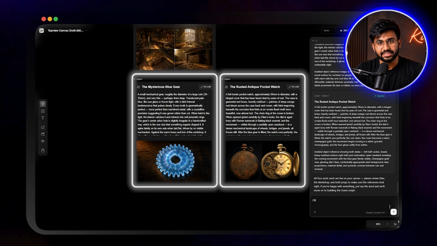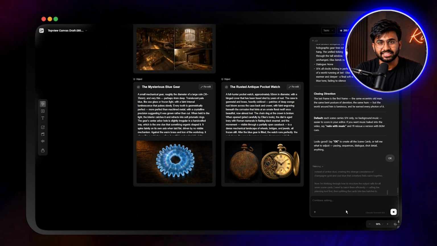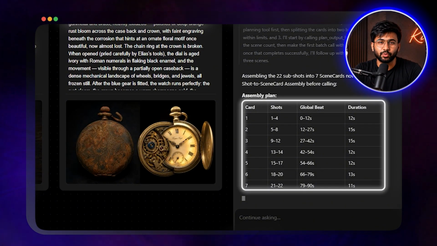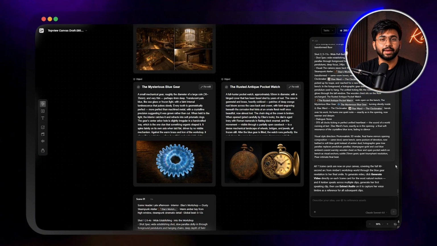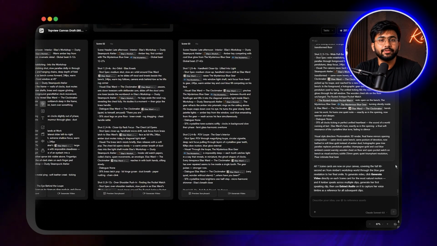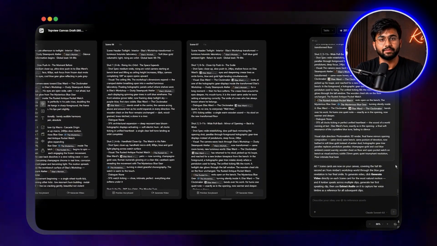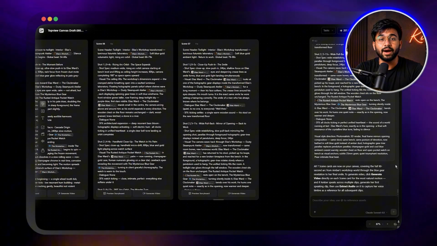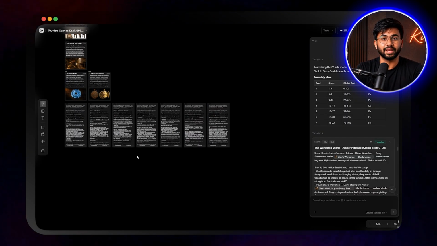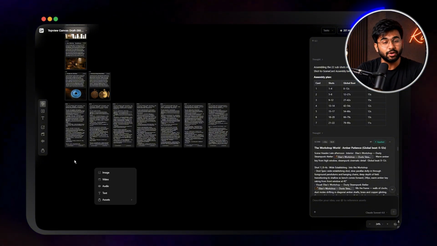With assets locked, I gave the agent the green light to write the scene script. It broke my single concept into a complete 90-second film across 7 scene cards covering 22 individual camera shots. Parallax dolly movements, extreme close-ups on gears and hands, rack focuses from the pocket watch to the clockmaker's eyes at the moment of discovery. Every scene card had our character and environment assets tagged directly inside the script text. The entire film planned in cinematic detail with every asset cross-referenced before we generated one frame.